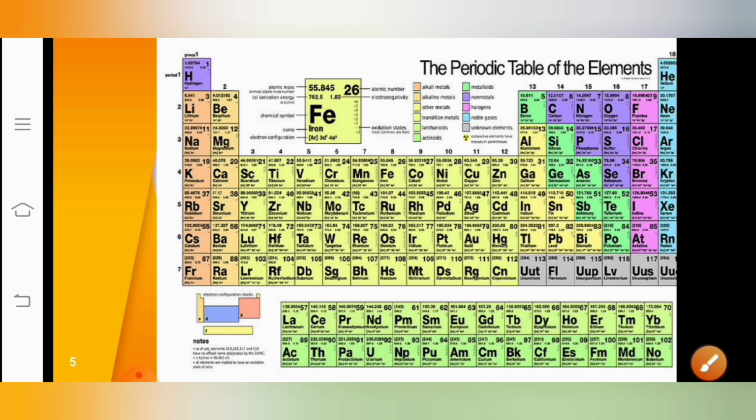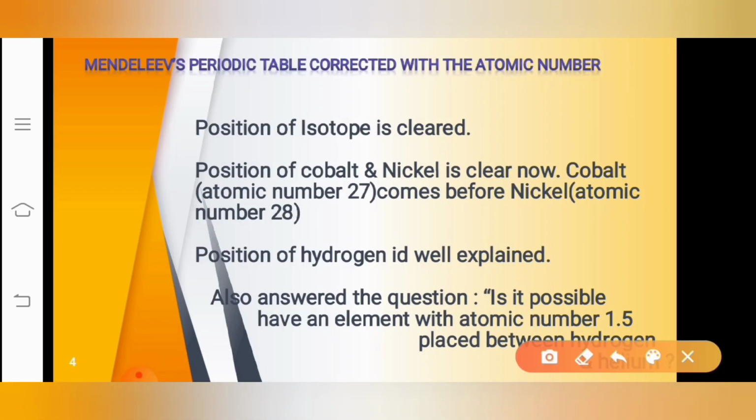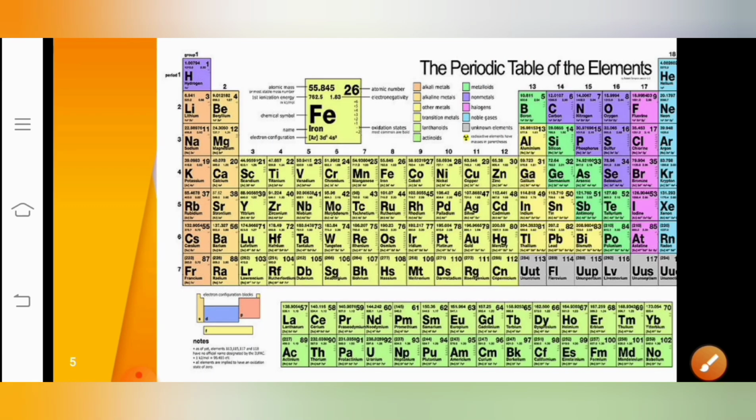And this table is also having another issue. This periodic table answered the question: is it possible to have an element with the atomic number 1.5 placed between hydrogen and helium? So in the previous session, I told you that Mendeleev could not answer the question. So which question could he not answer?